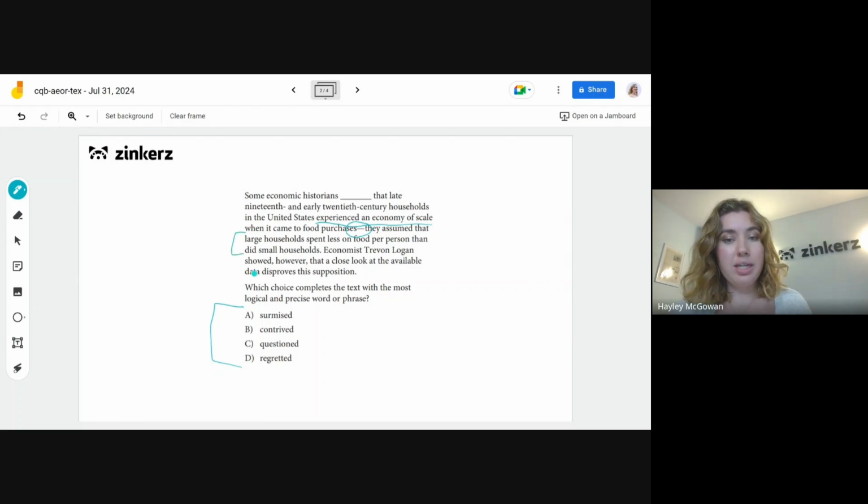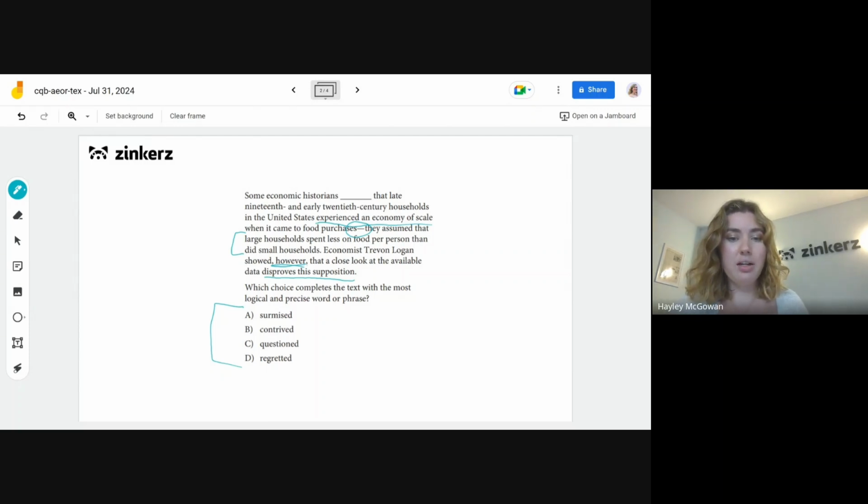But then if we go into the next one, we have that this economist showed, however, transition words, always very important for our context. So showed, however, that a close look at the available data disproves this supposition. So maybe we know what supposition means, maybe we don't. But basically we have this idea that these people say one thing and this economist says another thing. So all we really need here in our blank is something like a verb of saying of some kind, like they say, they claim. Claim is probably my prediction here.